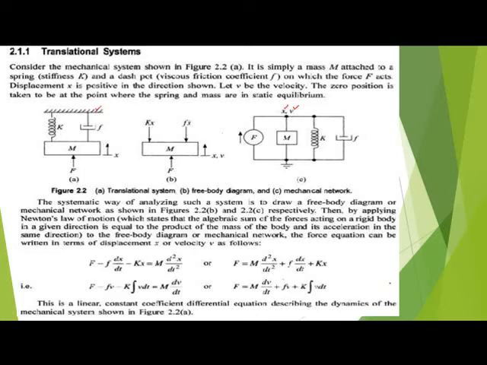From this free body diagram, F minus f dx by dt minus K x is equal to m d squared x by dt squared. This is in terms of displacement. Or F equals m d squared x by dt squared plus f dx by dt plus K x.